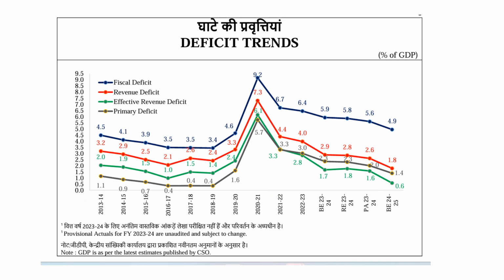In this slide, you can see deficit trends. All the deficit given as percentage of GDP. If we consider year 23-24, fiscal deficit was 5.8% of GDP, revenue deficit was 2.8%, primary deficit was 2.3%, and effective revenue deficit was 1.8%.